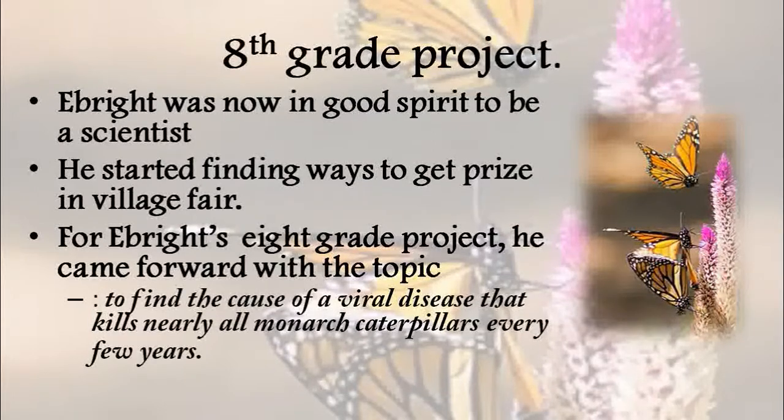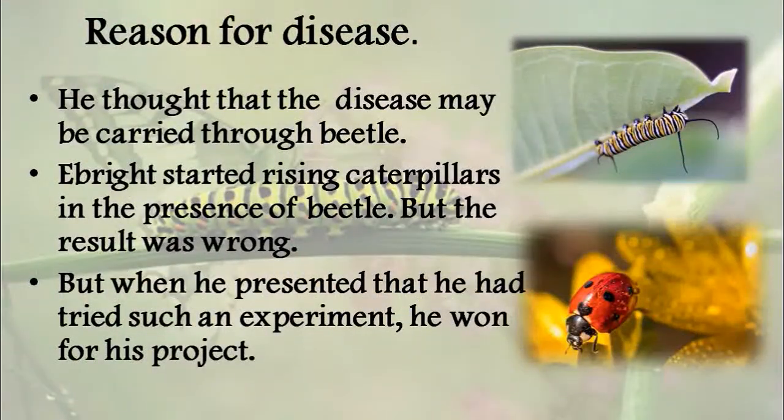He wanted to know the viral disease that is killing monarch butterflies, so he made a project on this topic. Even though he didn't get first prize, his experiment was accepted. He won a prize in this project, and he was very happy.